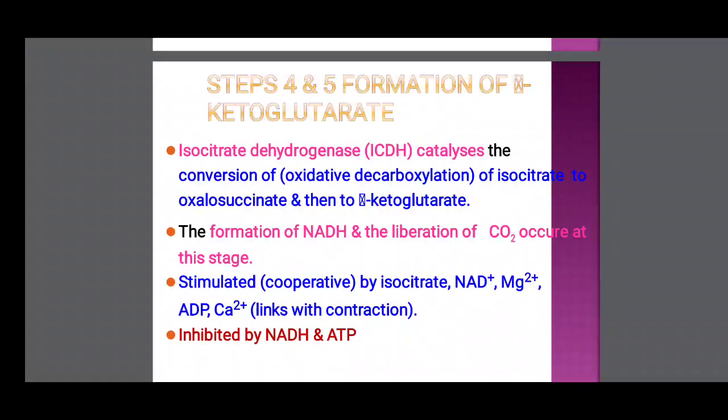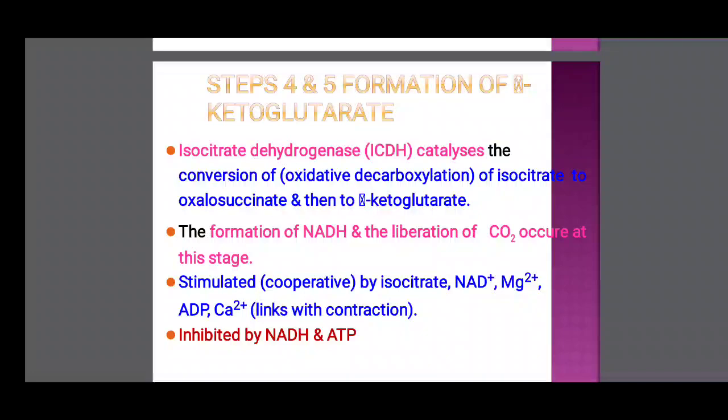So the step 4 is, students carefully, isocitric acid converted to oxalosuccinic acid. What happened in this reaction? Oxidative decarboxylation. So oxalosuccinate is converted to alpha ketoglutaric acid.